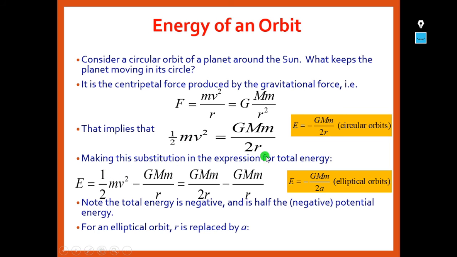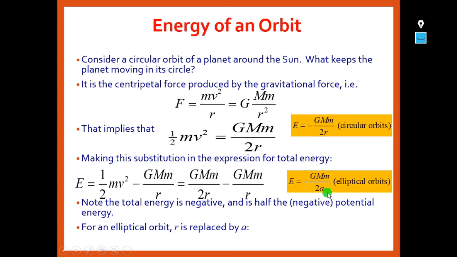Making this substitution in the expression for total energy, E is equal to half mv square minus GMm by r, in place of kinetic energy we substitute GMm by 2r. So GMm by 2r minus GMm by r gives minus GMm by 2r. E is equal to minus GMm by 2a for elliptical orbits.